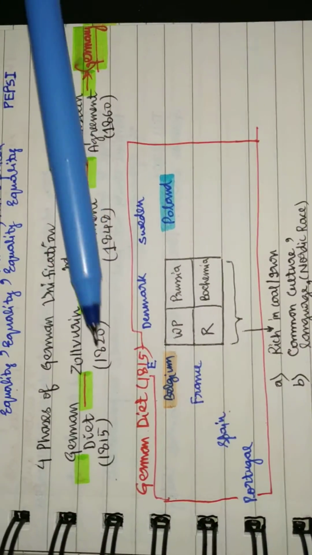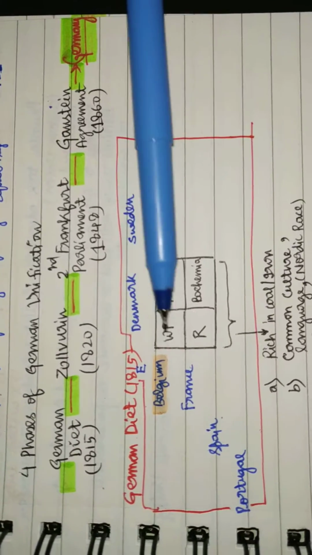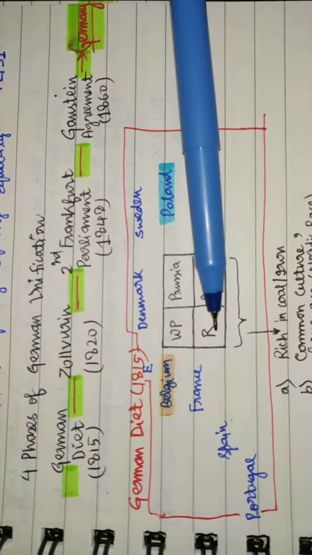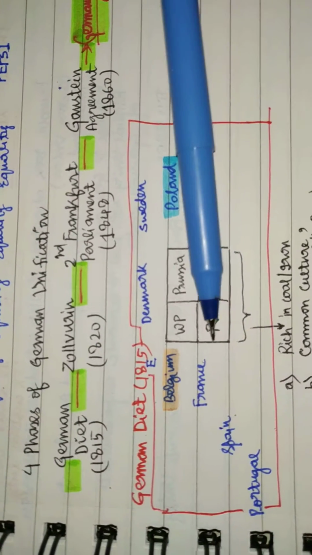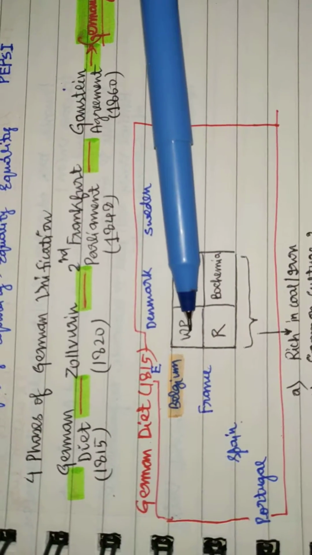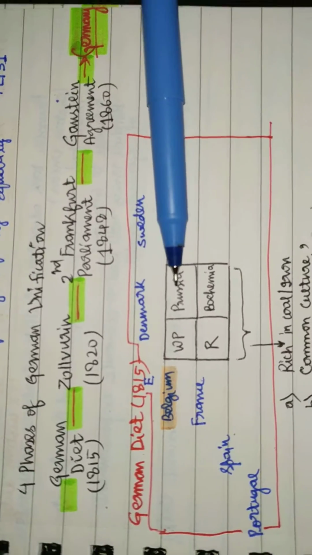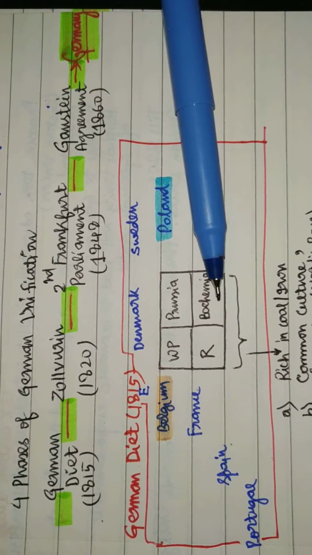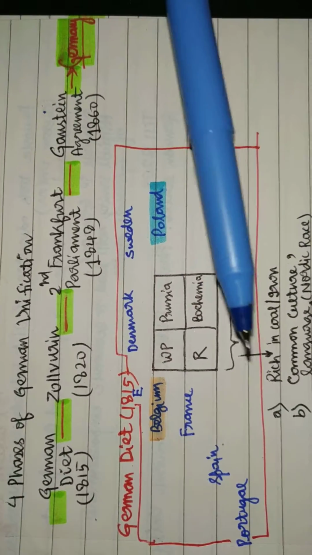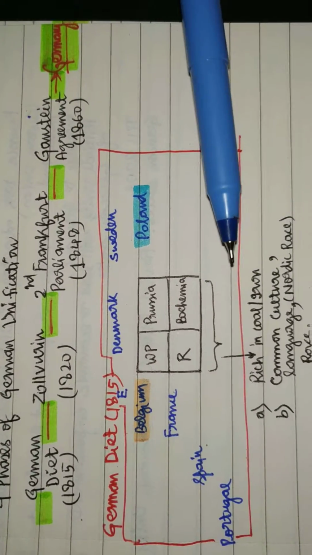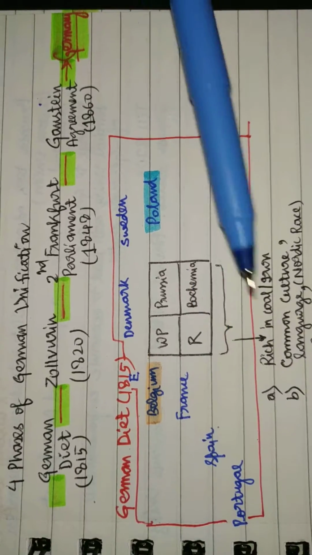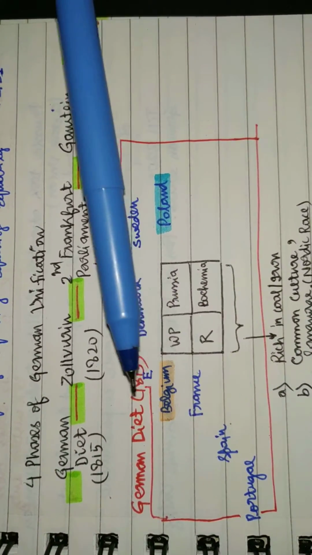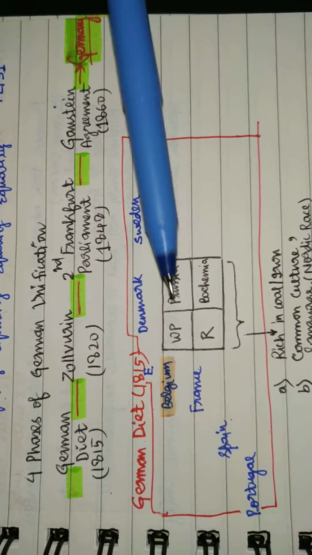So first, German Diet in 1815. If you see the map of Germany, the southwest is the Rhineland, the northwest is Westphalia, the northeast is Prussia, and the southeast is Bohemia. And the surrounding states are Poland, Austria, Italy, France, Spain, Portugal, Belgium, England, Denmark, and Sweden.